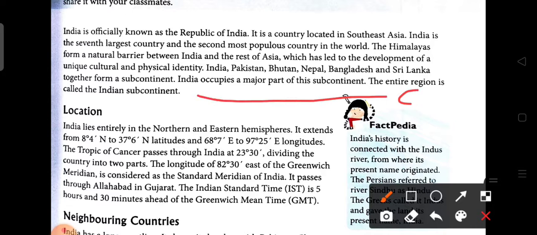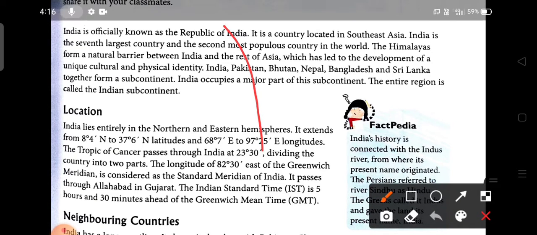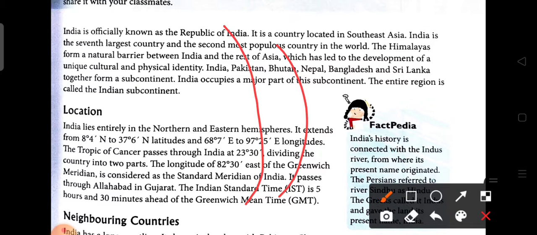So here is the 0 degree, and here suppose it is 8 degree and here it is 37 degree 6 minute north. Now the longitudinal extension is, longitudinal means this way, and the extension is 68 degree 7 minute east to 97 degree 25 minute east longitude.